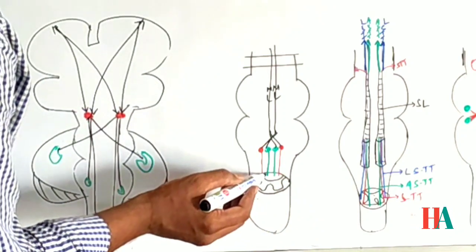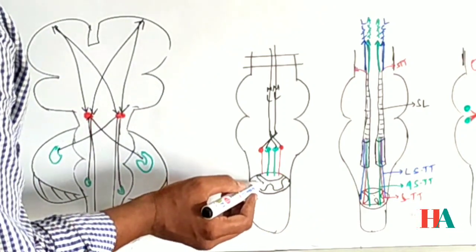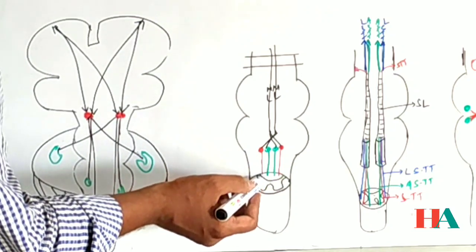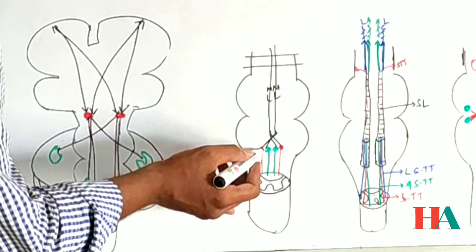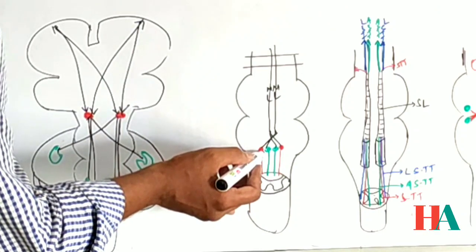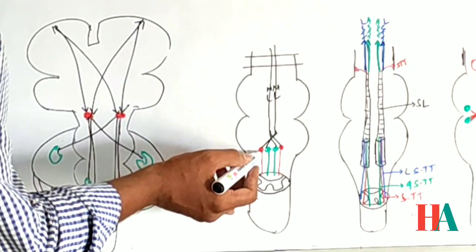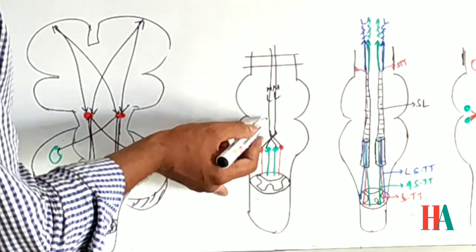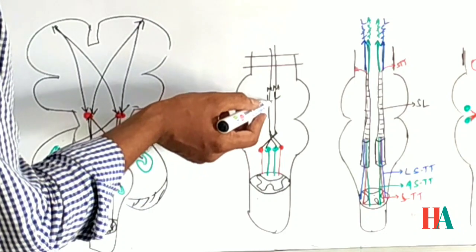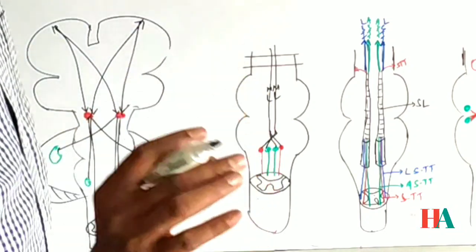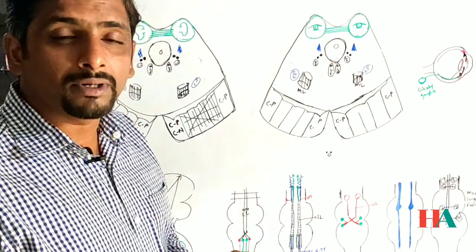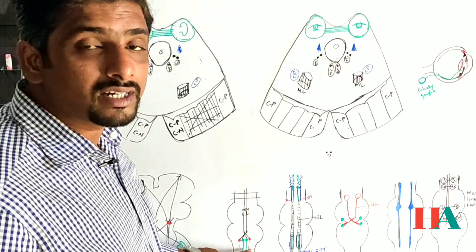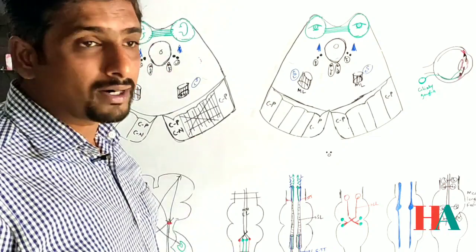See the dorsal white column, the fibers from the fasciculus cuneatus and gracilis, and the second order neurons from the nucleus gracilis and nucleus cuneatus. They cross over at the sensory decussation and continue as the medial lemniscus, which carries vibration, two-point touch discrimination and sense of position, carried through the fasciculus cuneatus and gracilis from all parts of the body.